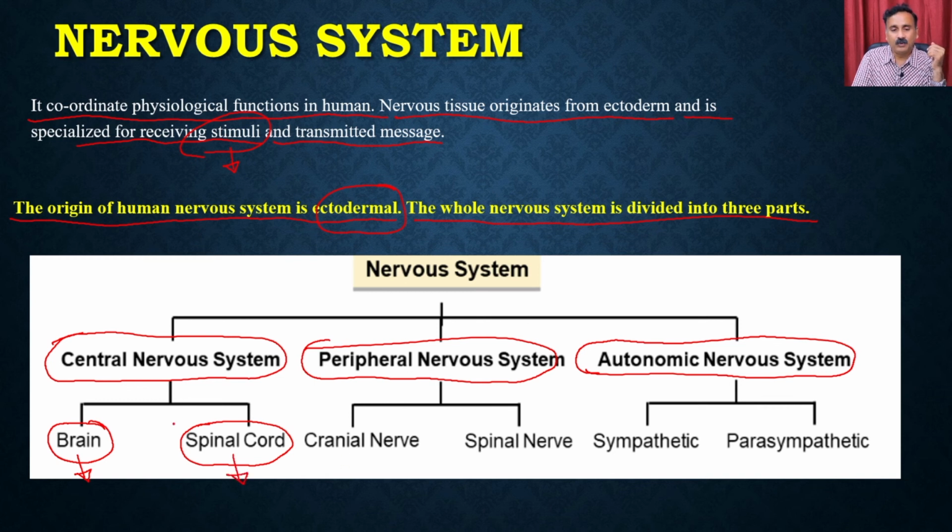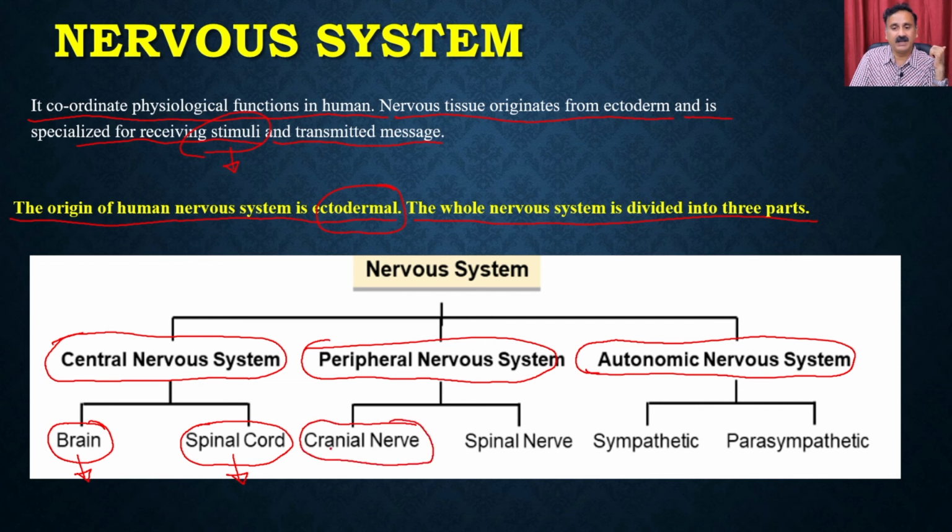Both of these organs are going to communicate to the different parts of the body, because they have to respond to the stimuli, and then they also have to send the message, right? So that is the part of the peripheral nervous system. And in the peripheral nervous system, you are going to have the different types of nerves.